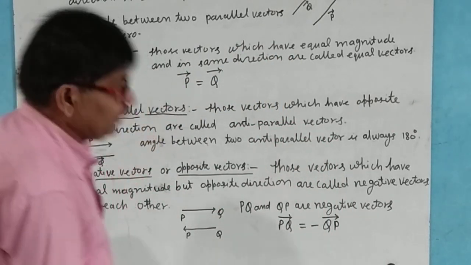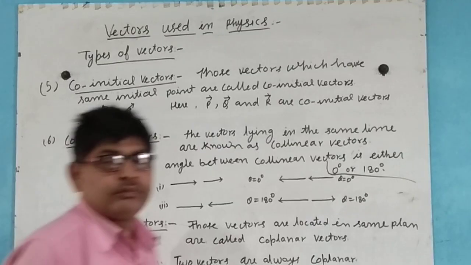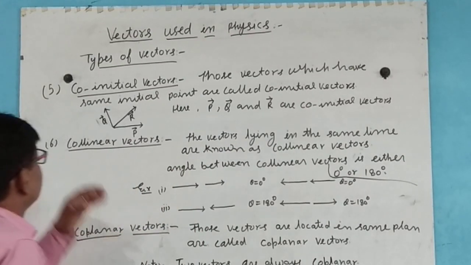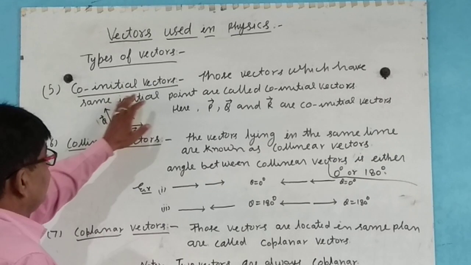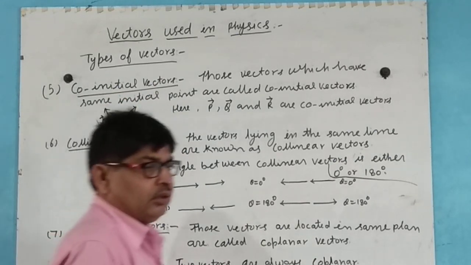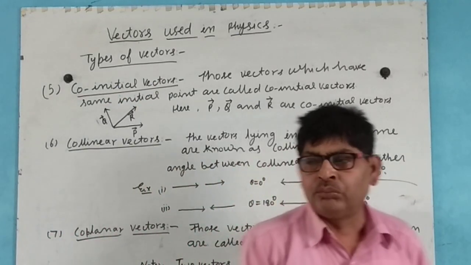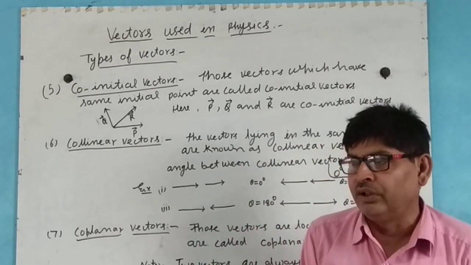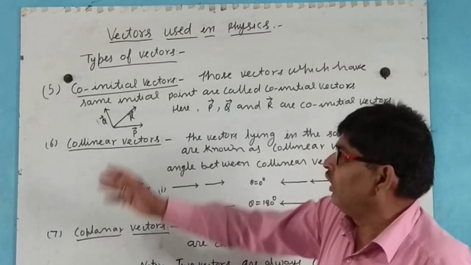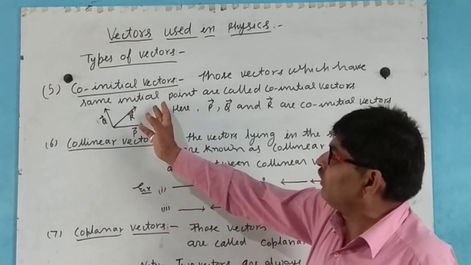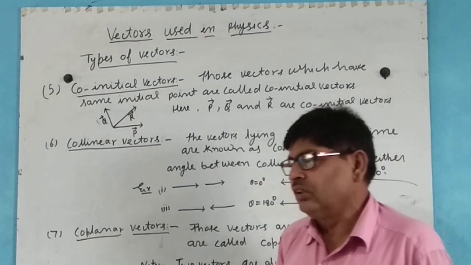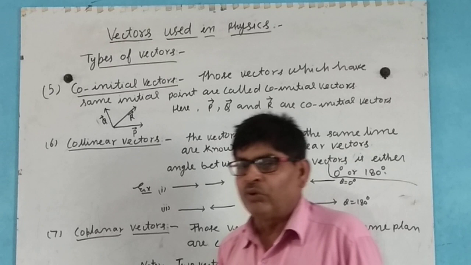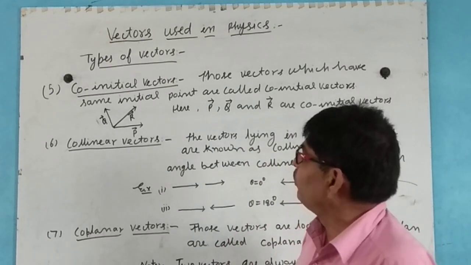Now next, co-initial vectors. According to their name, it means that the initial point of the vectors is the same.